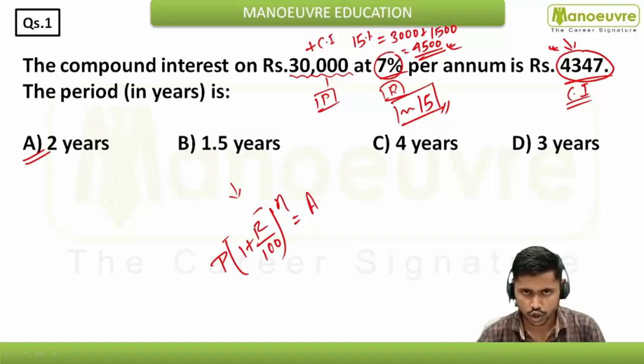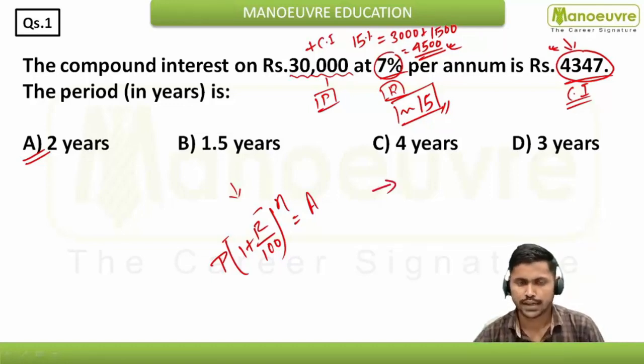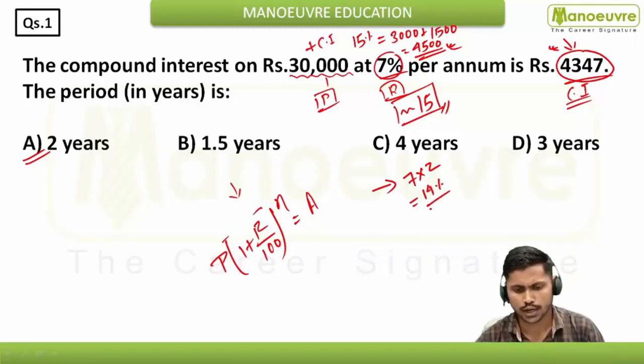And you know how to find the total compound interest. Means if they ask you to find the 2-year simple interest, then what you will do? You will directly multiply this 7 with this 2 and you will get 14% as your total interest.